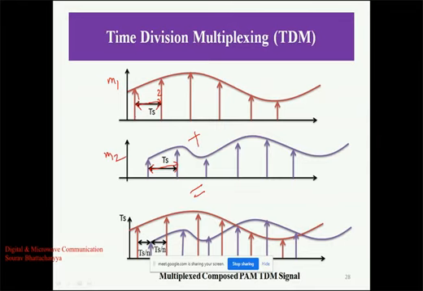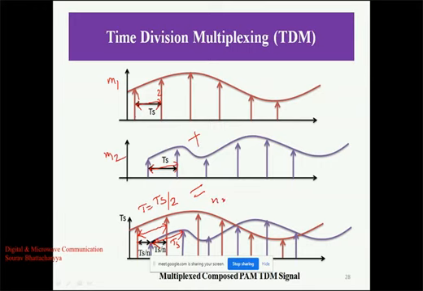The difference between two successive samples of the same channel is also TS, the sampling interval. In between these two, how many channels are there? As we have two message signals, the spacing between two successive channels becomes half. So T will be TS, the sampling time, divided by 2, as here we have two channels.